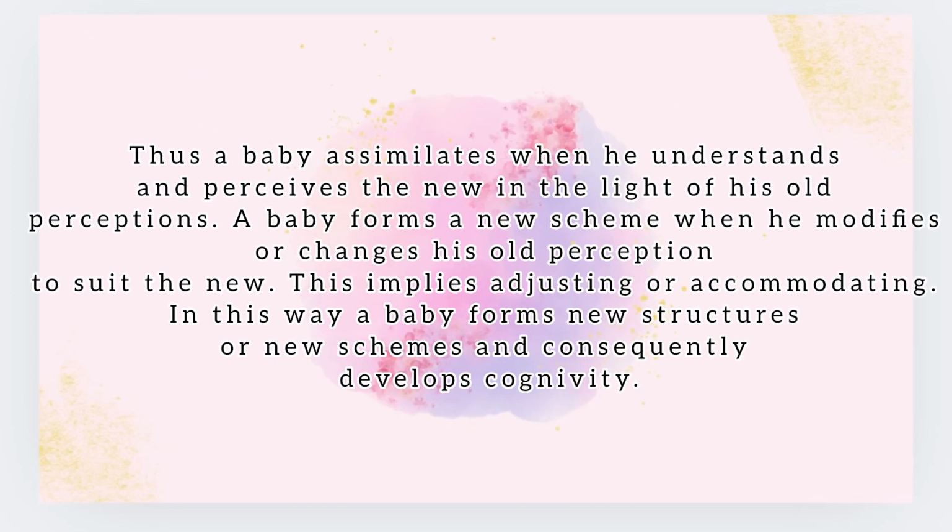Thus, a baby assimilates when he understands and perceives the new in the light of his old perceptions. A baby forms a new scheme when he modifies or changes his old perception to suit the new. This implies adjusting or accommodating. In this way, a baby forms new structures or new schemes and consequently develops cognitively.